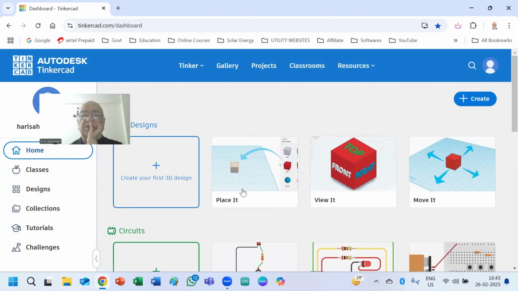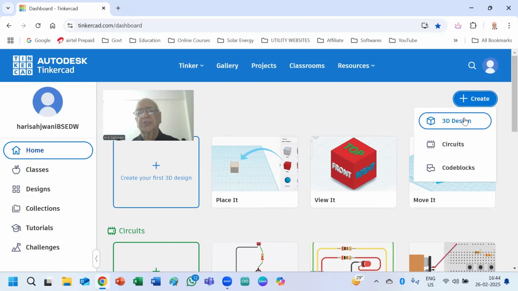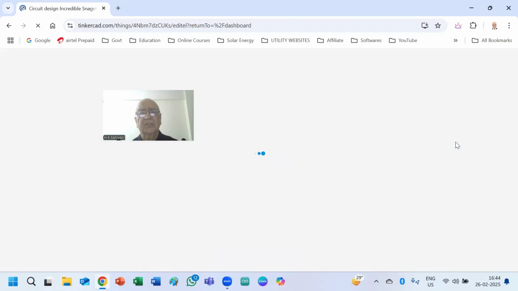This is a new account which I have created, because I wanted to tell you how to do the thing. Next time when you give this email account, you will be coming to the Tinkercad screen, from where you can create either the 3D design or circuits or anything else. So I have already explained to you how the circuit designing is done.